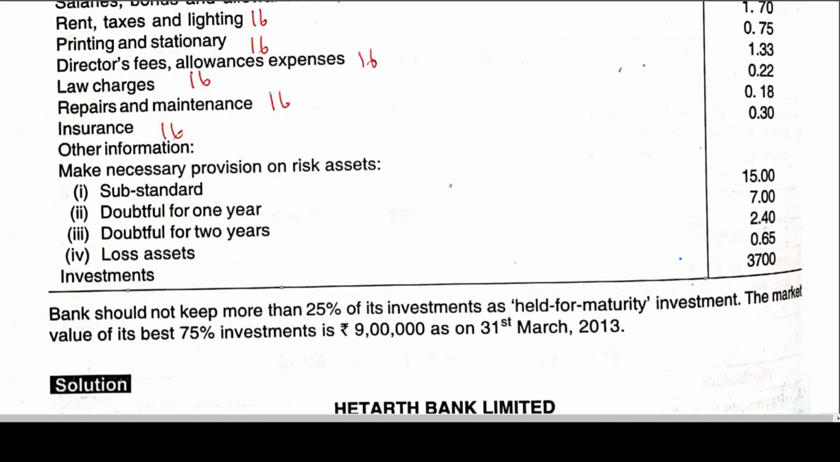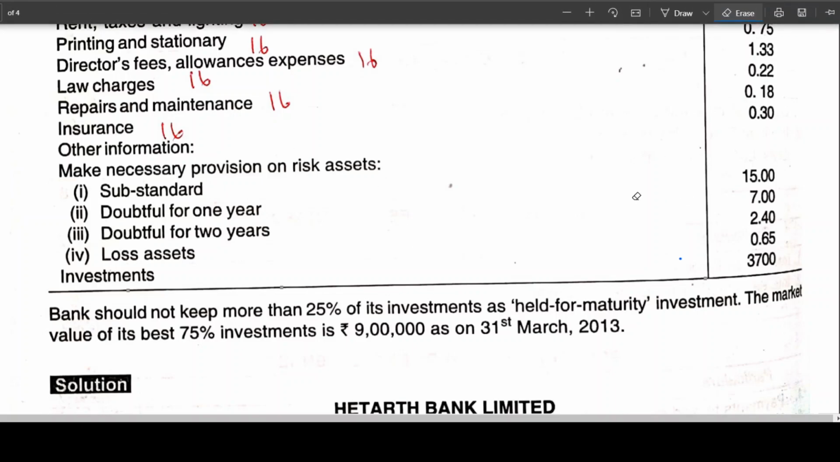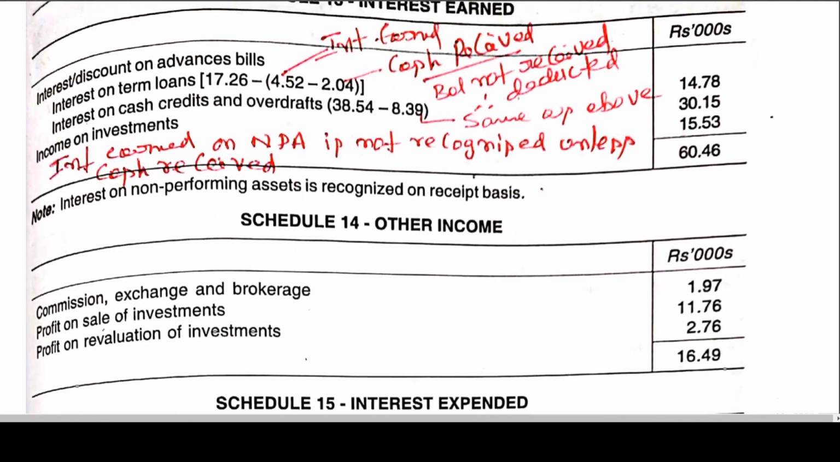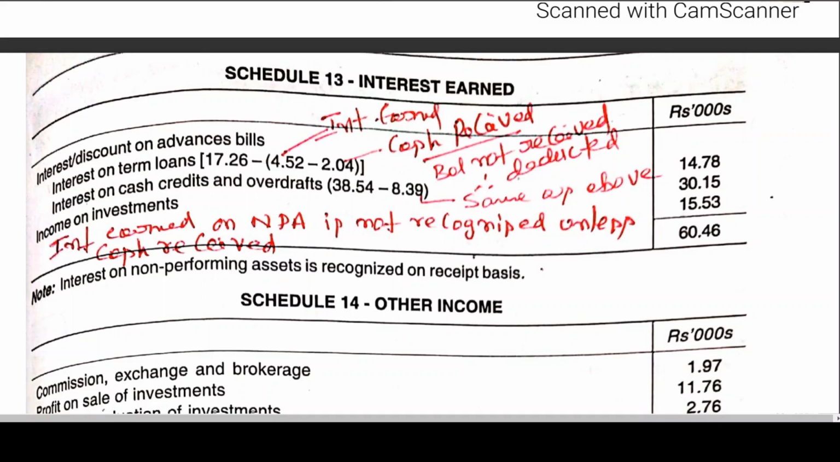Now we have to go to the working out of the problem. Okay, now let us see this. I have already explained this in the notes; if you want, you can see how you calculated. The cash received included is 4.52. That means 4.52 minus 2.04, which I have told you already, is 2.48 not received. Earned but not received. From 17.26, how much should you deduct? 2.48. Then you will get 14.78.